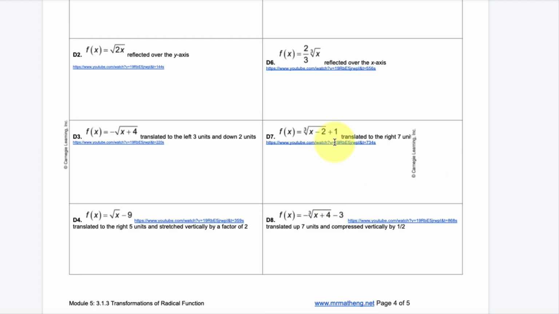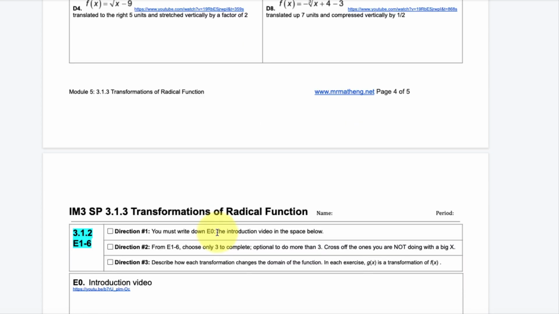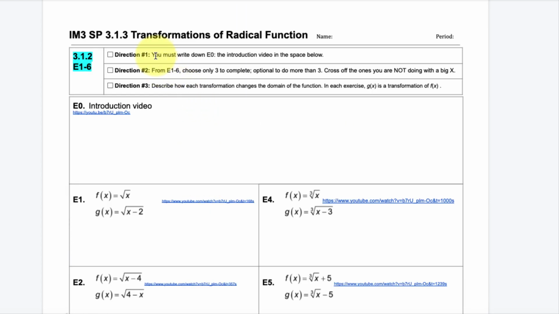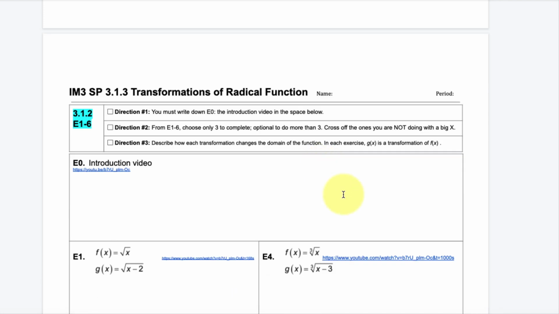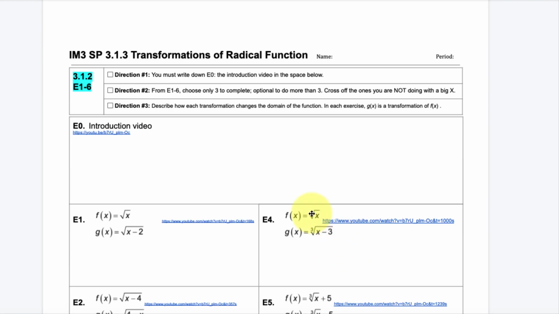And remember, you're growing in confidence, so if you don't need to watch this video, that's fine, but you might want to go to the end and check your answer. Because if you get stuck, then you have these step-by-step instructions. And then E, you must write down E0, so watch this video, not sure how long it is. And then there's 6 questions, you only need to do 3 of those. Also, a way to double check your answers if you're just using Desmos, you can put in both of these functions and then see if you get whatever the description is that we get, okay?